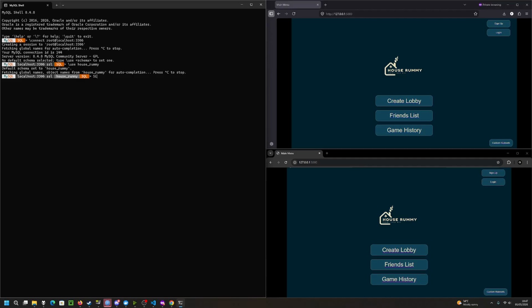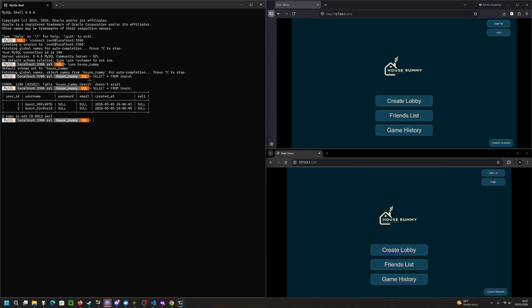Before we begin, when you open the website, a guest account is created. And we can see that two guest accounts are created here, one for each of these. They both have randomly generated usernames, no passwords, no email, and no salt. They both also have a created at timestamp.